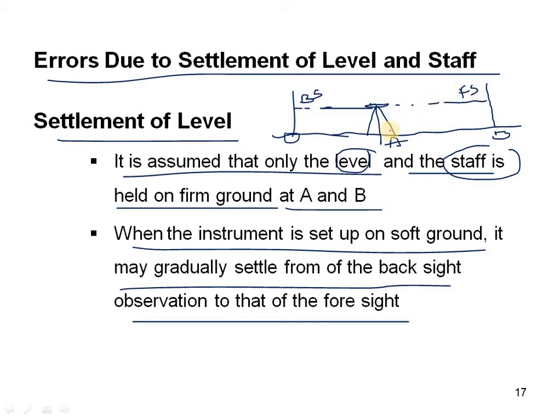When the instrument is fixed here on soft ground, when you take the backsight reading, somewhat of a settlement will be there. That is nothing but it will gradually settle from the backsight observation to that of the foresight. The difference will be there between both points, that is, the ground levels between the two points will be somewhat different.